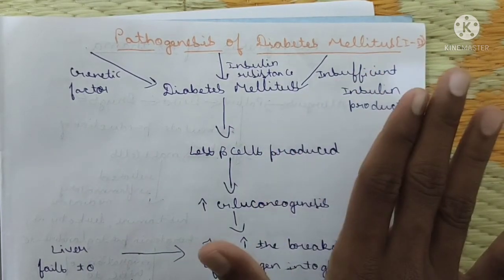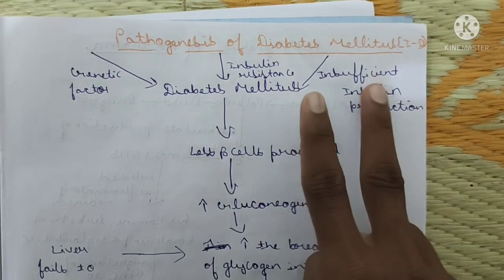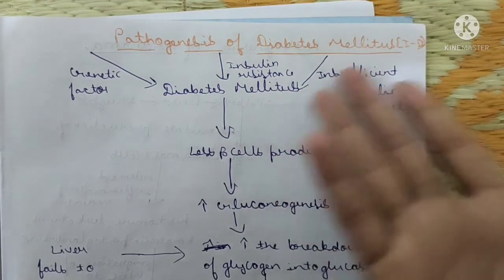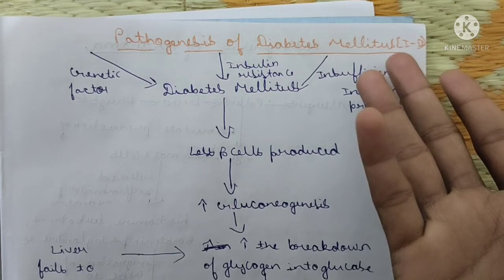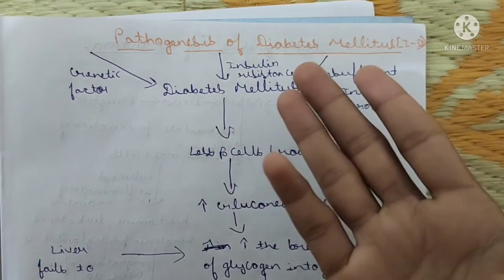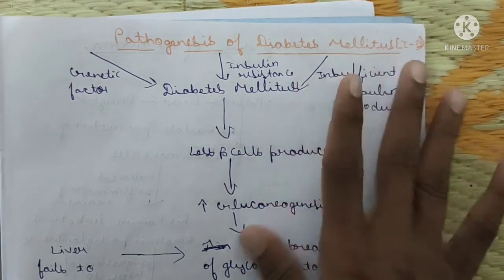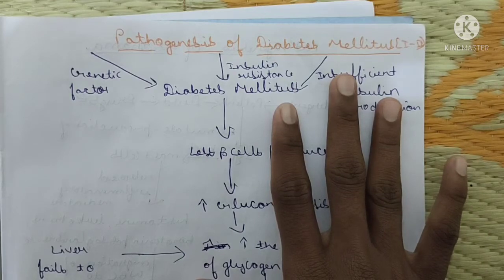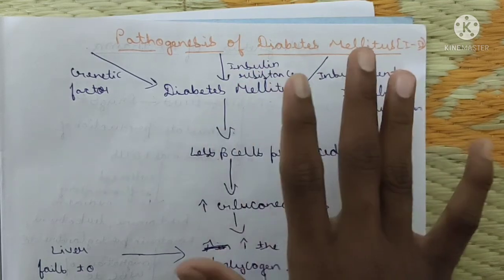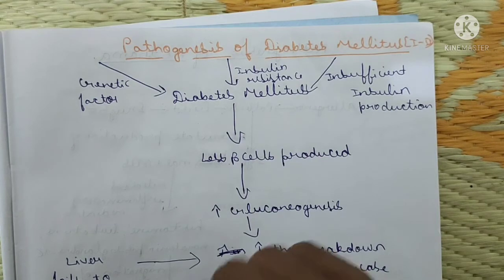Only by writing the pathogenesis, how many marks can you score? Very good, 20 marks. The remaining are 2-mark questions and 5 and 10-mark questions, and with 30 marks you pass. If you write causes, then symptoms, and some definitions and types, you can easily get 40 to 45 marks. A good writer will get 50 to 55 marks in the pathophysiology paper. Very easy concept. Yes, let's study the first pathogenesis, that of diabetes mellitus.